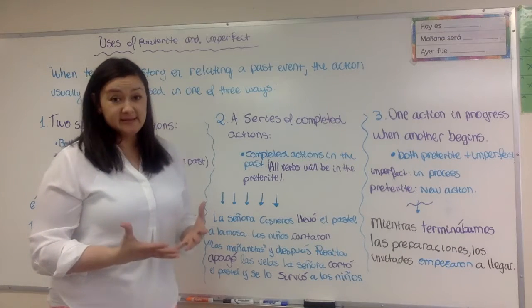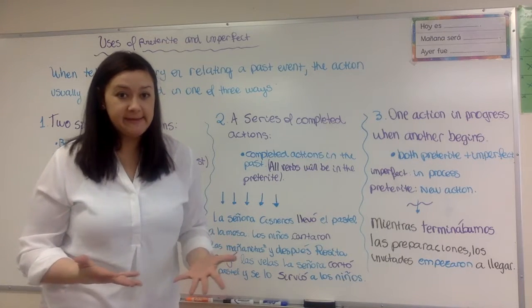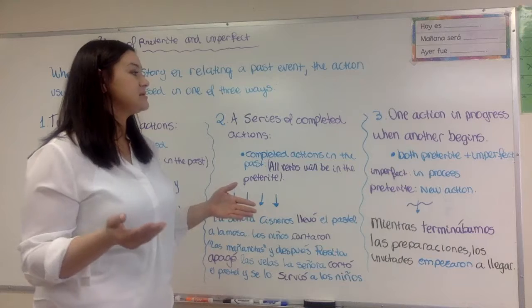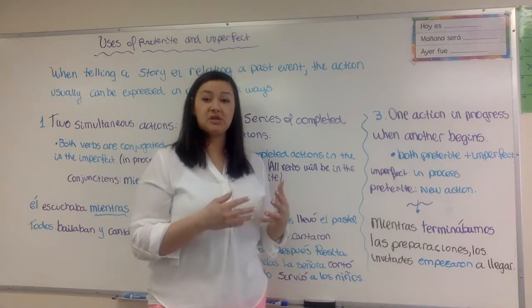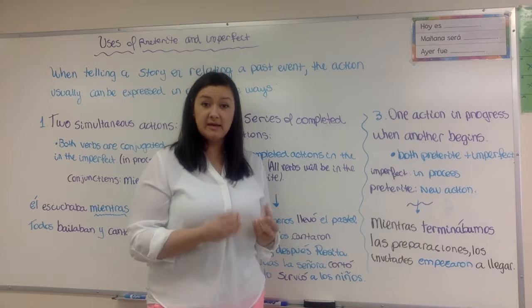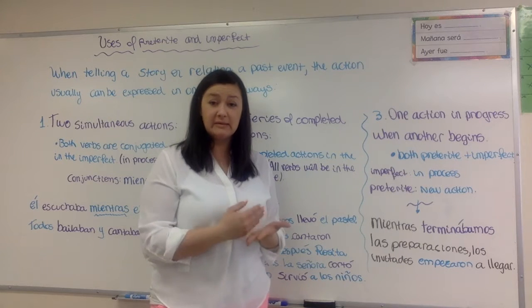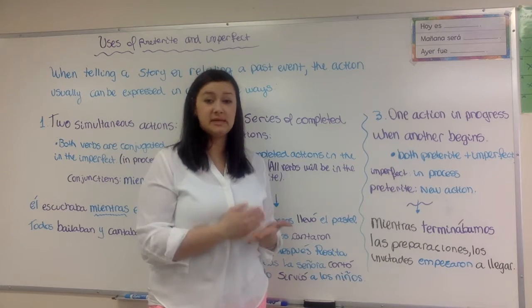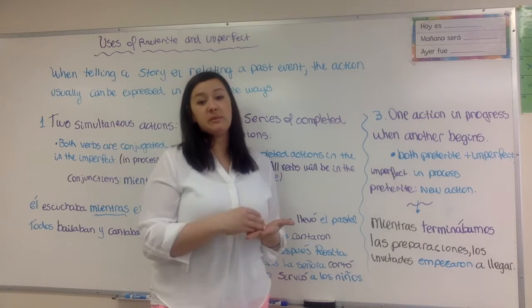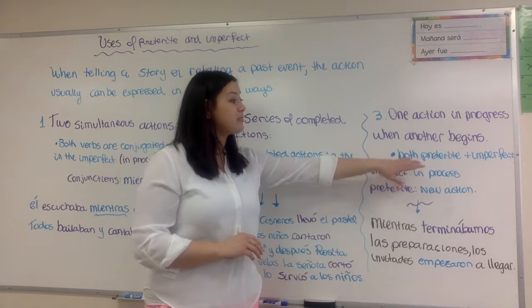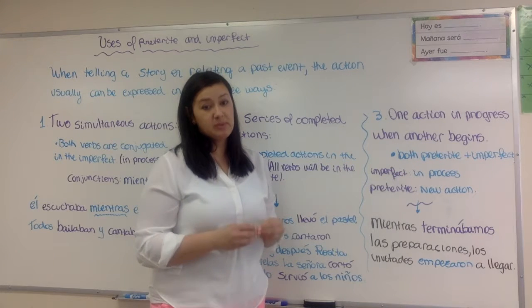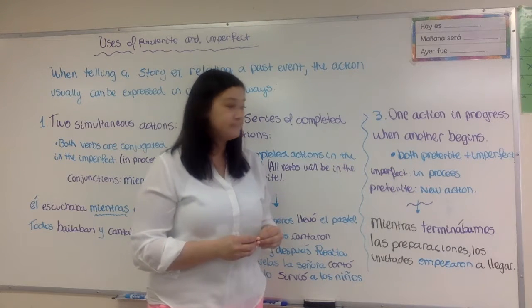Now you must be asking, okay, how do we use these 2 together? Well, it's going to be an action in process, but then another action takes place while that action in process is taking place, and so it's going to have a beginning there. So both preterite and imperfect are going to be present in this expression.